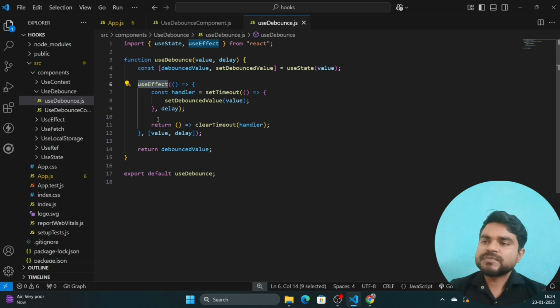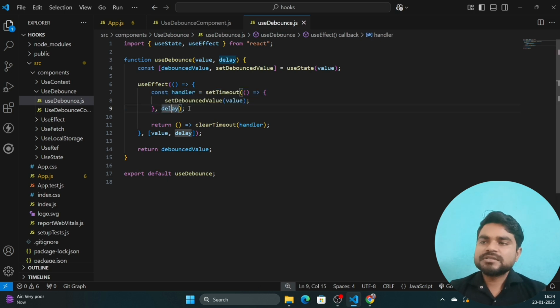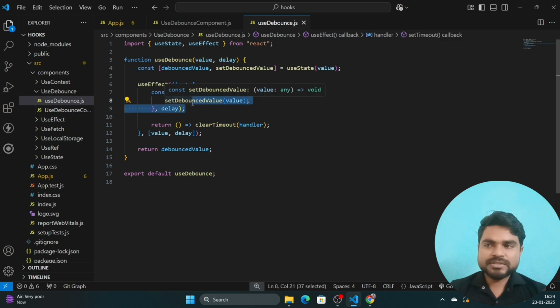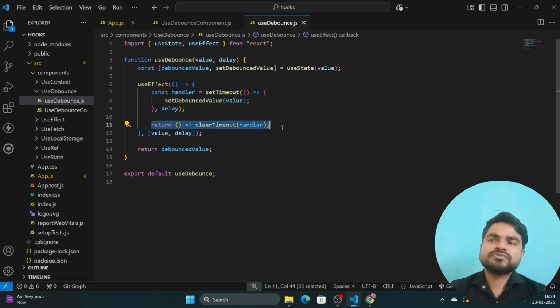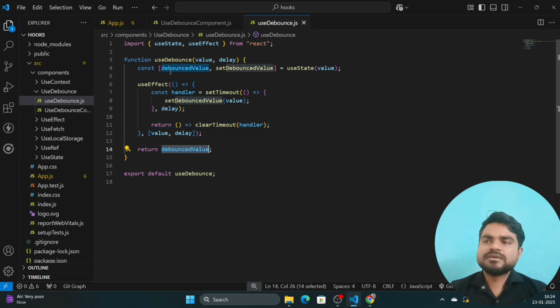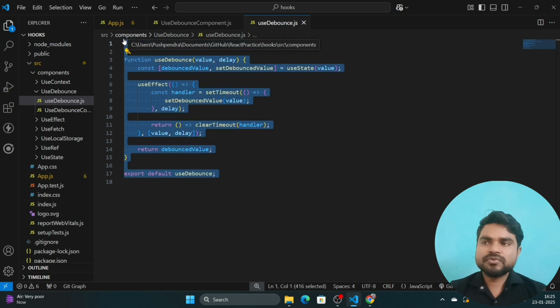Inside the useEffect, we create a setTimeout. It will take a delay of 5000 milliseconds, and after that the debounced value gets updated. Before that, it takes the time we provided, so the delay. And this return method helps us clean up at the time of unmount. At the end of this component we return the debounced value that is set after taking some time. So this is the exact code, a custom hook for debouncing.